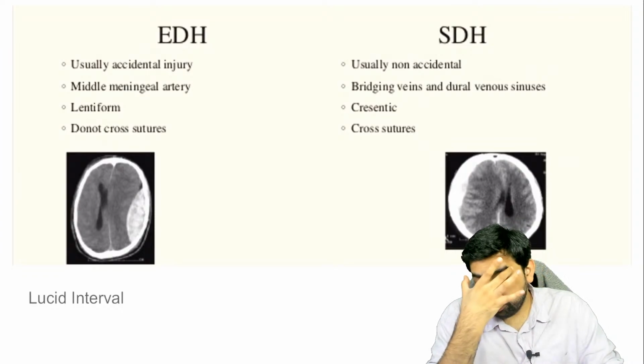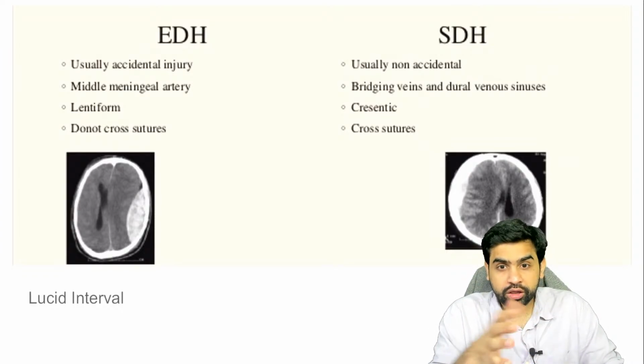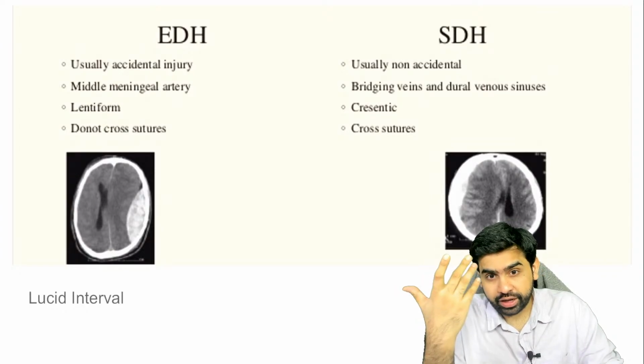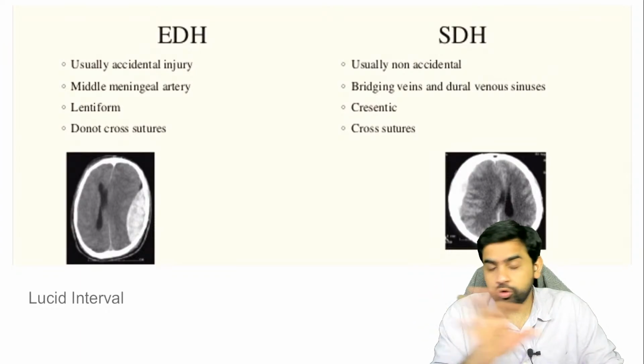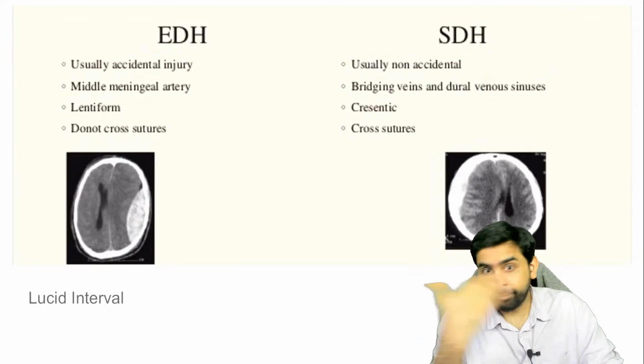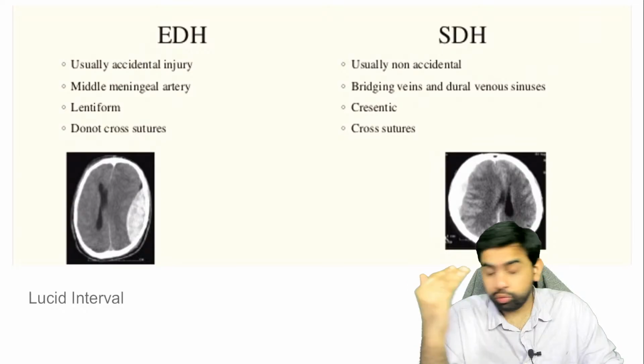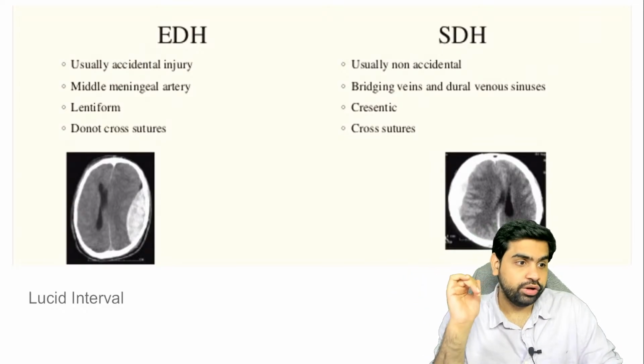Now, if both the pupils are dilated, then what are you going to do? Some students said, do a burr hole in the middle. No, not really. You will enter into the superior sagittal sinus, and the sinuses are going to get opened. Obviously not. So if bilateral dilated pupils are there, then you have to do a bilateral burr hole. Please try to understand this point, guys.